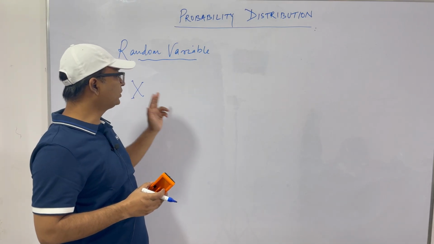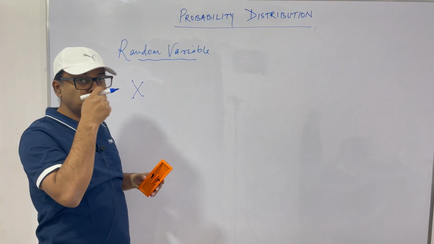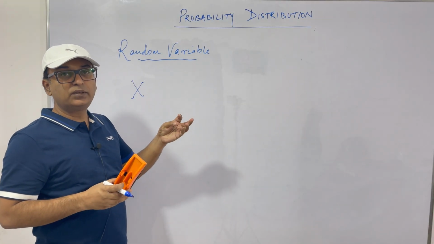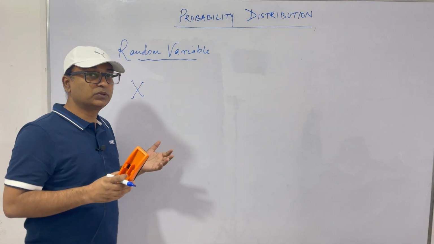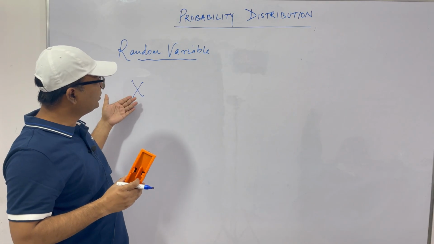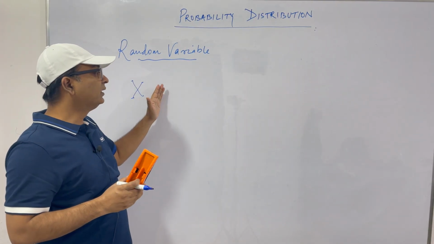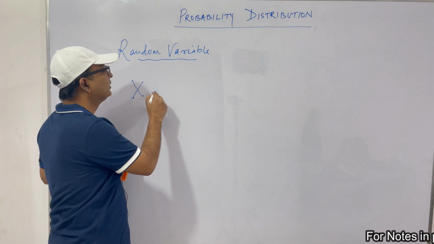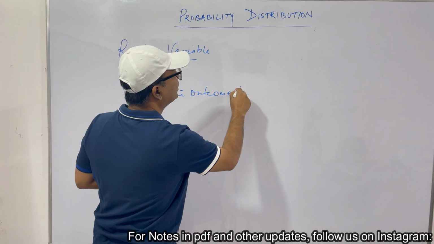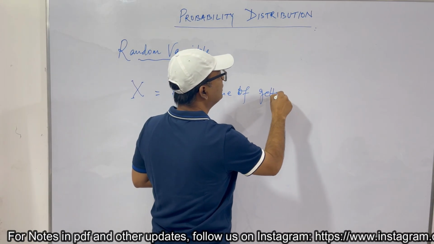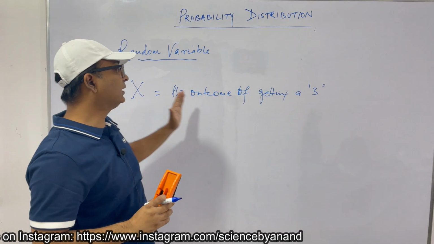Let me explain it with an example. If we throw a die, we get 1, 2, 3, 4, 5 or 6. These are the outcomes of throwing a die. Let X be associated with any one of the outcomes. Let X be the outcome of getting a 3. So what is X? It is the outcome of getting a 3.